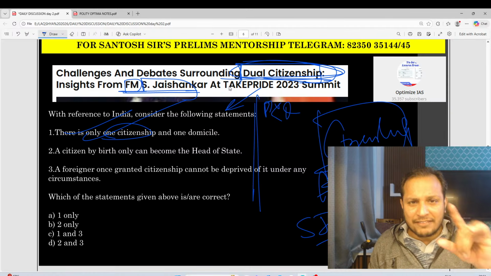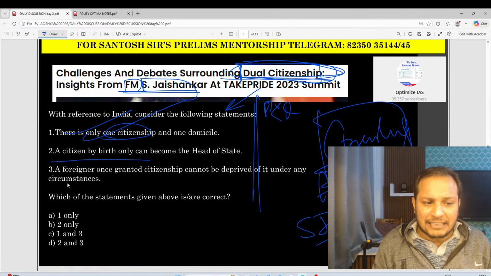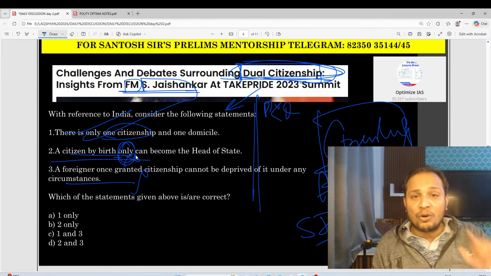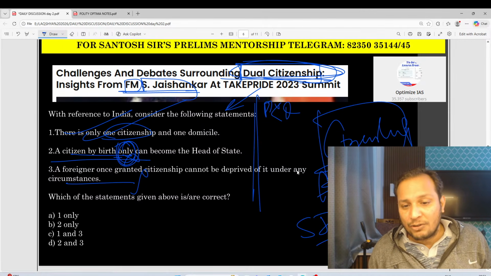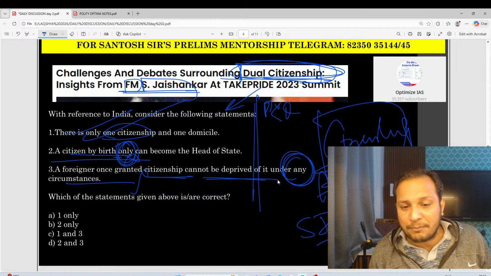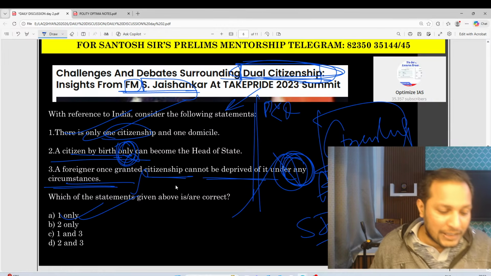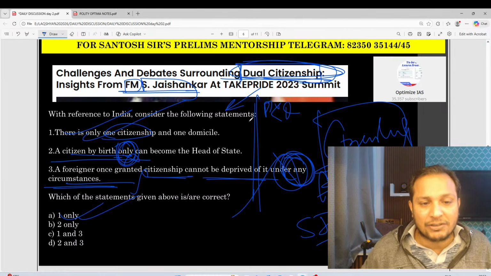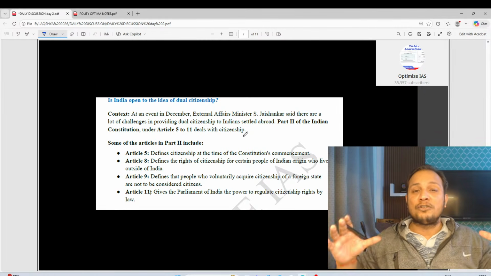Guys, remember, this is very, very important. And statement 2 and statement 3 are incorrect, because of 'a citizen by birth only'. Guys, when you see 'only', generally that statement is incorrect. And 'a foreigner once granted citizenship cannot be deprived of it under any circumstances.' 'Any' is an extreme word. Remove 'any', you get the answer A only. Okay, guys, like this. You need to prepare citizenship.